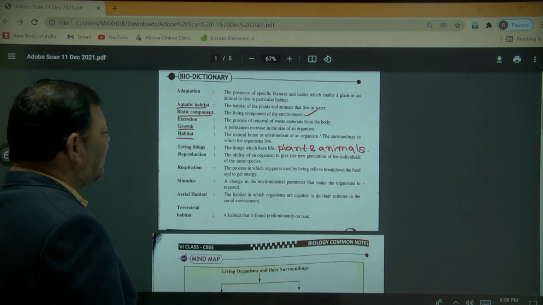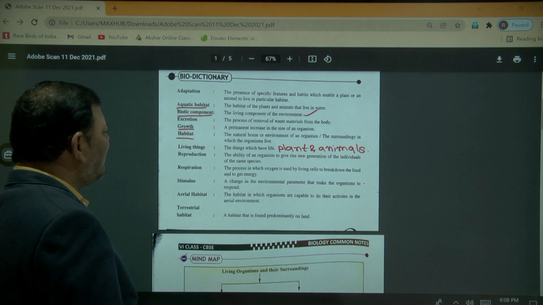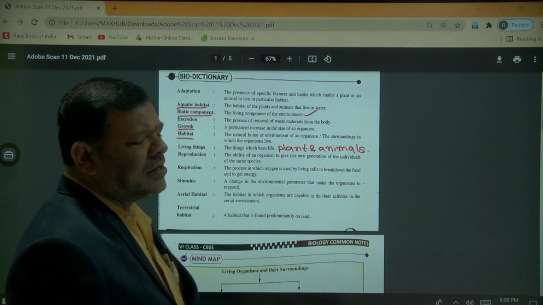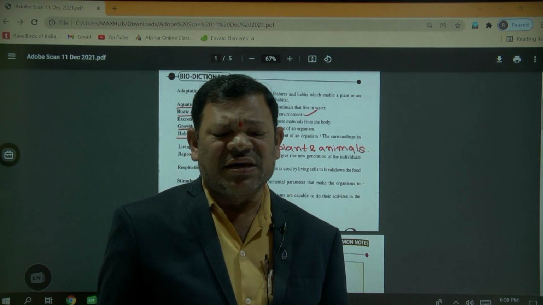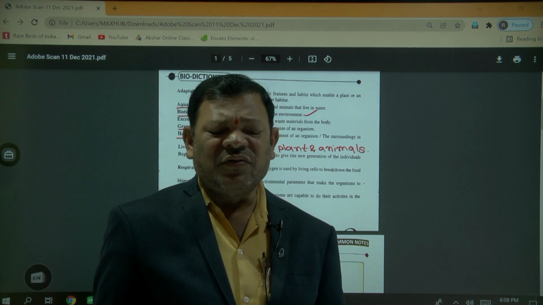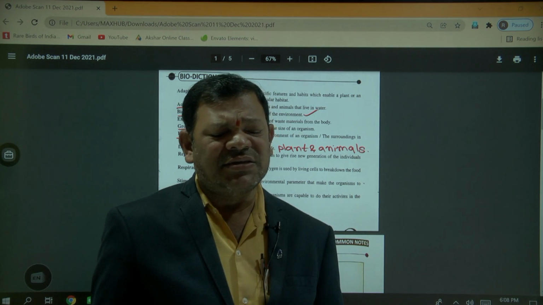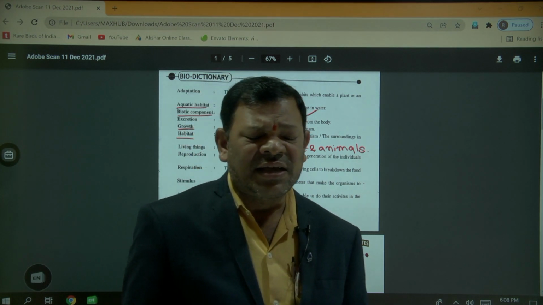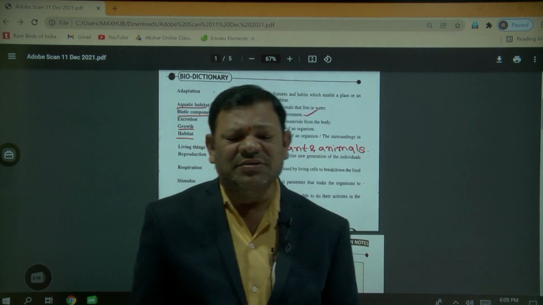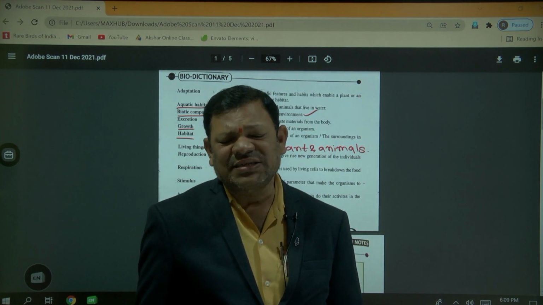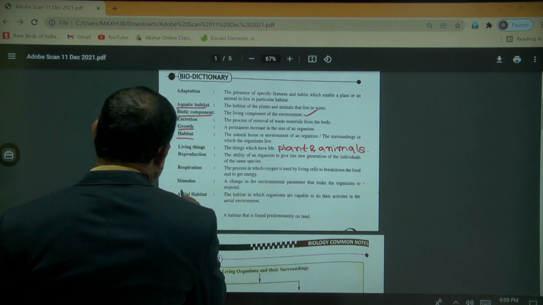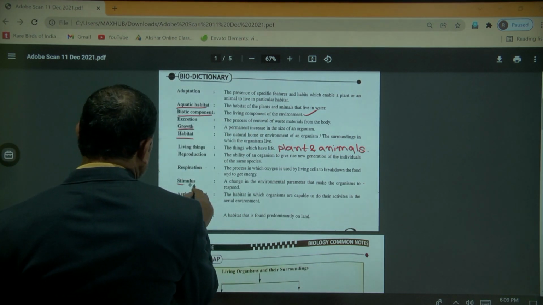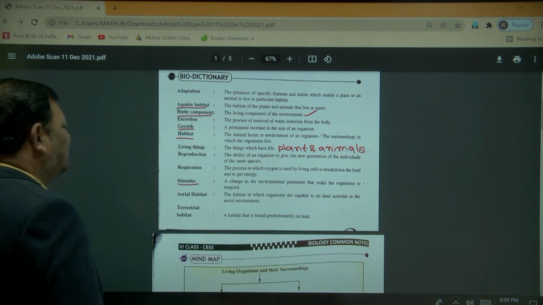Respiration is the process in which oxygen is used by the living cells to break down the food and get energy. Respiration is an important life process because in the respiratory system the food is combined with oxygen. When the food is oxidized, then energy is generated. That energy generating system is nothing but respiration. So, these are the characteristic features of all living organisms.